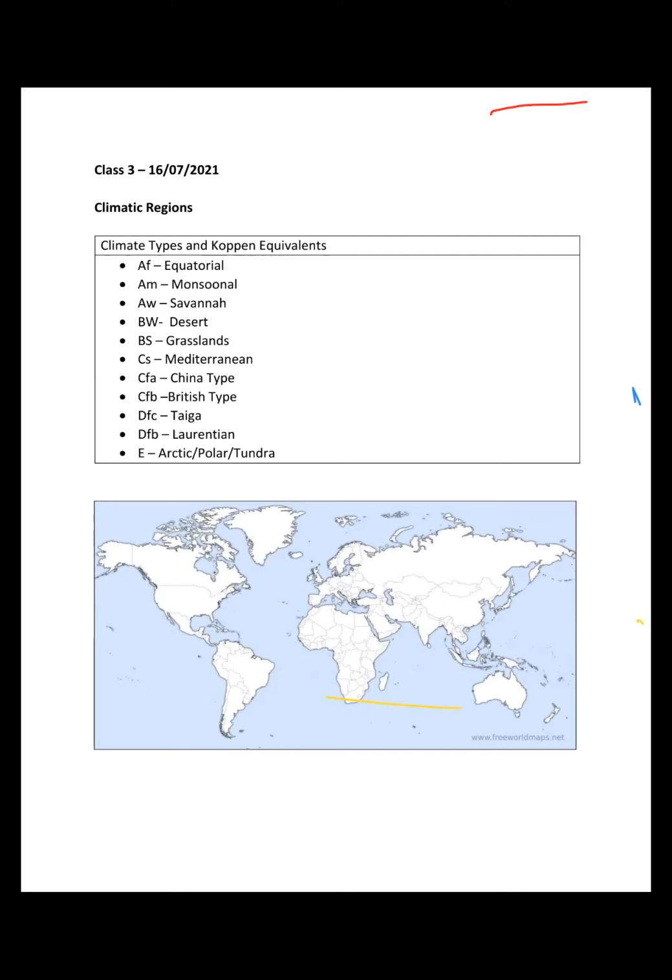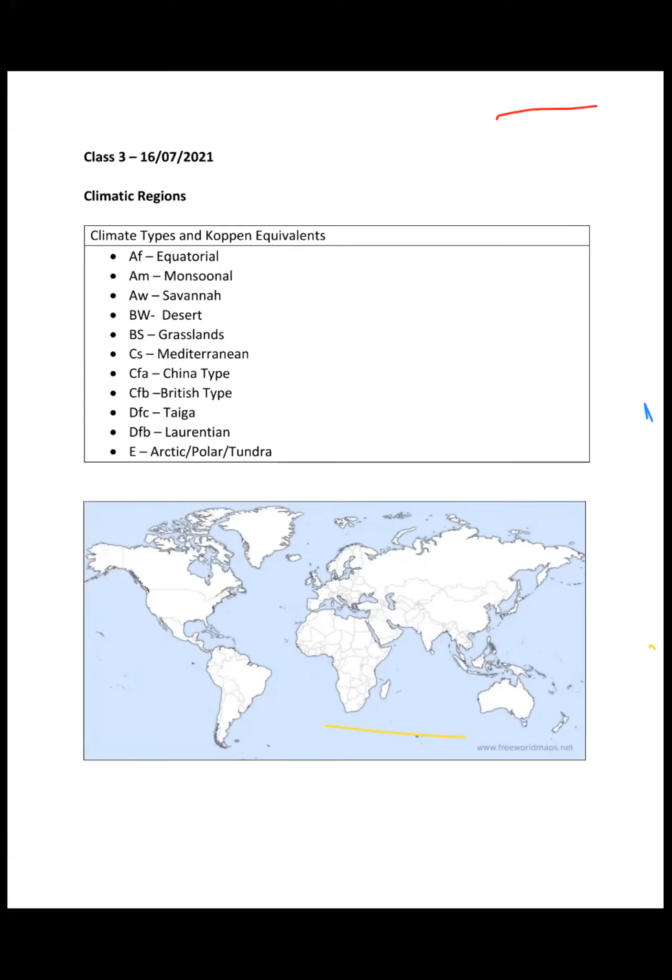For the savanna and grassland, I was a bit confused because I couldn't get which part of the wind pattern is dominating over there. See, equatorial is this region, right? Yes, sir. This is dominated by trade winds if we do not consider any apparent movement of the sun, right? This is the ITCZ normal, right? Yes, sir. So trade winds are moving like this. It brings rain in this region, right? Similarly, these trade winds move like this, right?